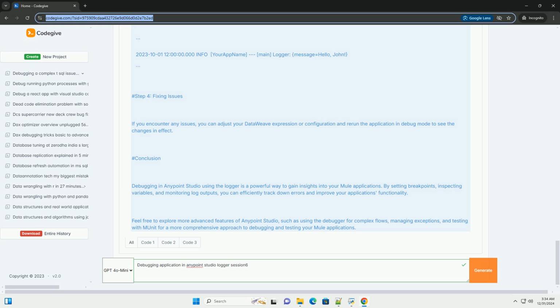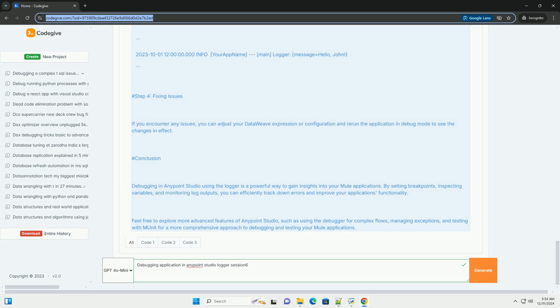3. Add a logger component. Drag and drop the logger component after the transform message component. Configure the logger to log the transformed message. Use the expression payload. 4. Add an HTTP response. Finally, add an HTTP response component to return the response to the client. Your flow should look something like this: HTTP listener, transform message, logger, HTTP response.